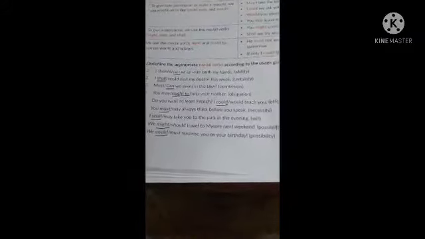Exercise C on page number 72. Here the modal verbs are used, as I was telling just now, according to the bracket words. Since ability is given, can has to be underlined. Certainty is given, so shall; permission, can; obligation, ought to; offer, could; necessity, must; will, shall; possibility, might; and again possibility, could. And when you read the sentence, you will definitely understand which will be the appropriate word.